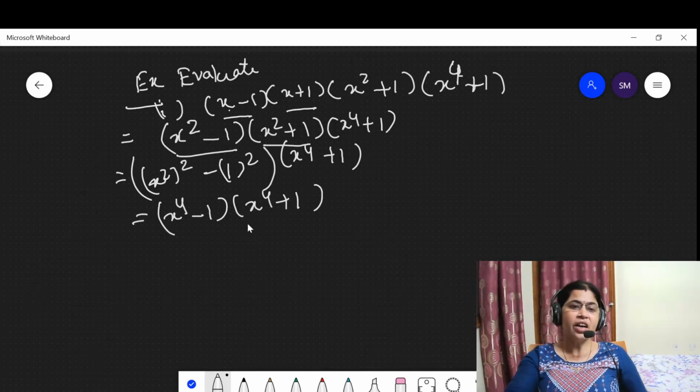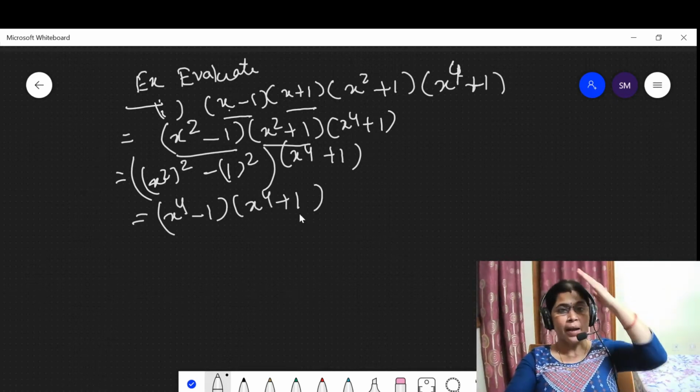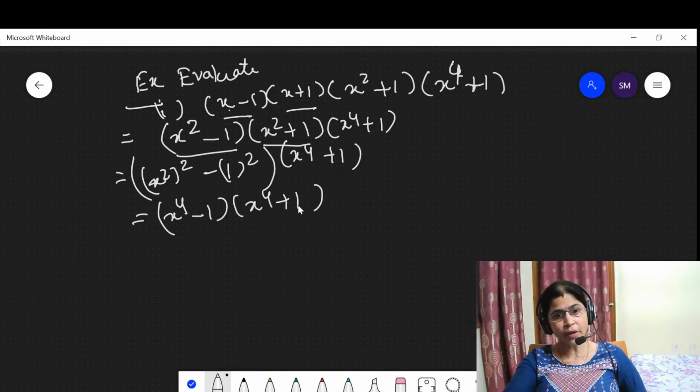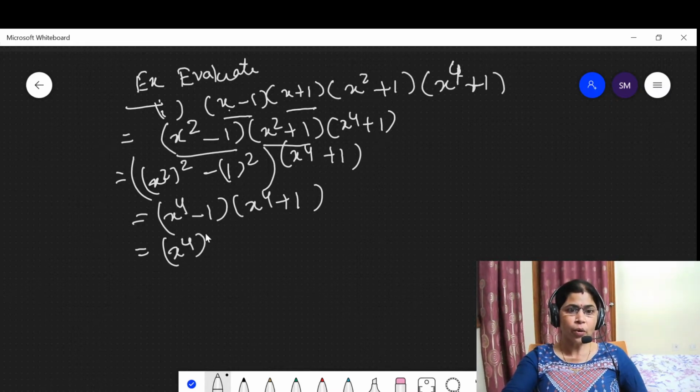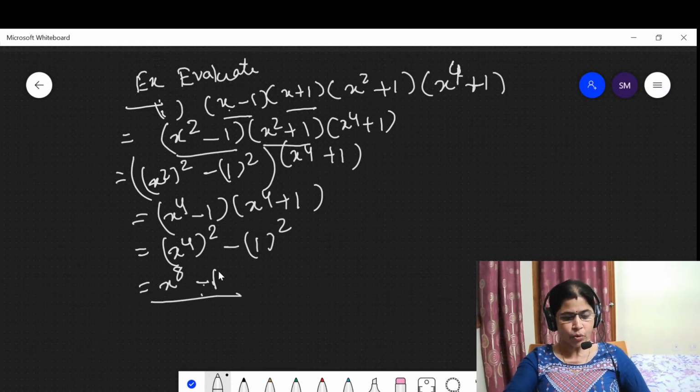Here also the same formula, a plus b into a minus b, which is a square minus b square, equal to x to the power 8 minus 1. This is the answer of the given question.